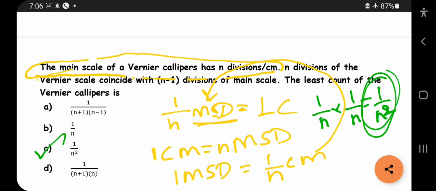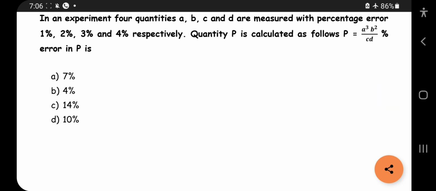This is one expected concept that can be asked in your upcoming NEET exam. So the next concept is about error solving with exponential forms. In an experiment, 4 quantities A, B, C, D are measured with percentage errors of 1%, 2%, 3% and 4% respectively. Quantity P is calculated as A cube B square by CD. The main concept behind this question is, if you have exponential forms, you should multiply that exponent with your errors. If you have multiplication between two alphabets, you should add the errors, and division also you should add the errors.